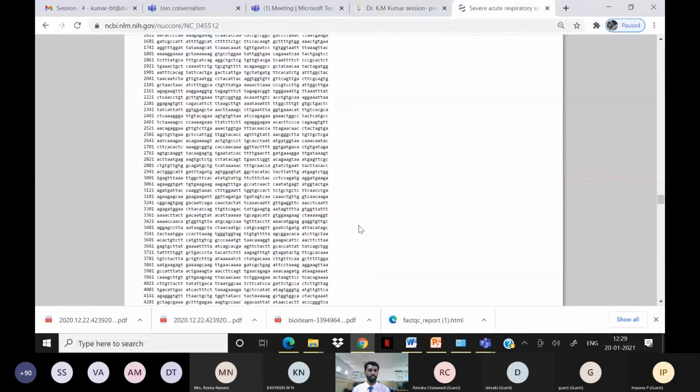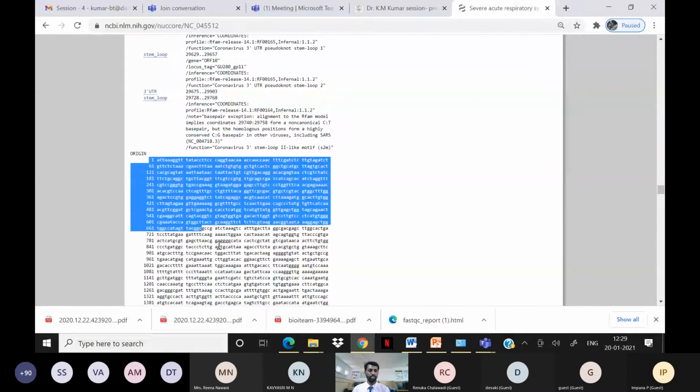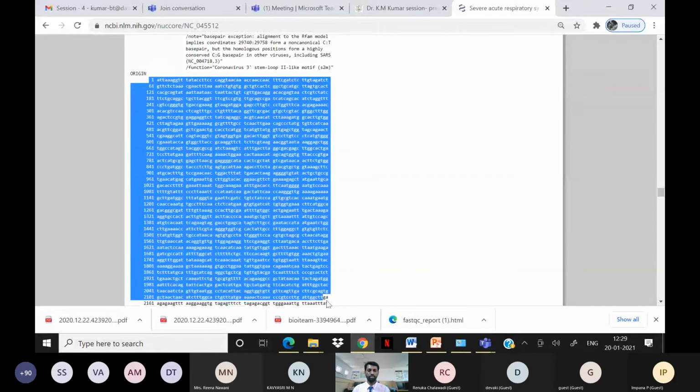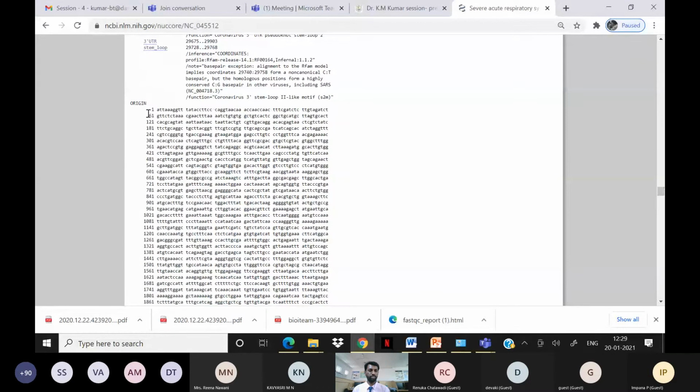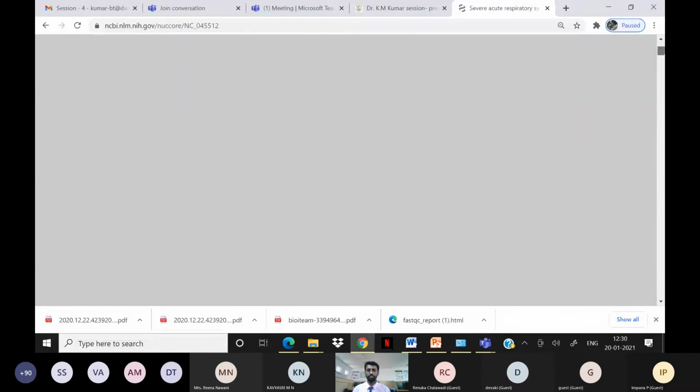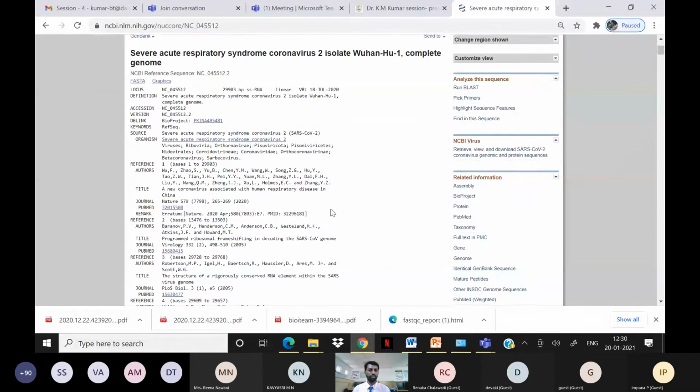You can download this genome sequence and use it as a reference sequence for further analysis. Suppose you have mutated strains. You can compare those mutated strain sequences with this genome sequence and identify exactly where the mismatches are happening in the nucleotide sequence. You will identify those mutations in the sequence, so it will be easy for us to screen the mutations further.